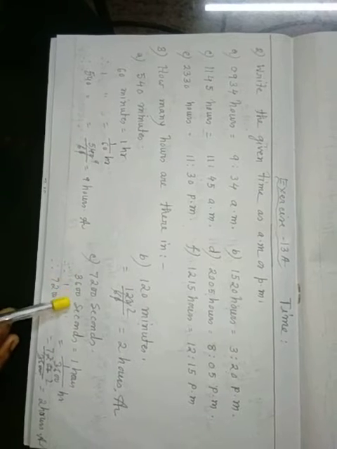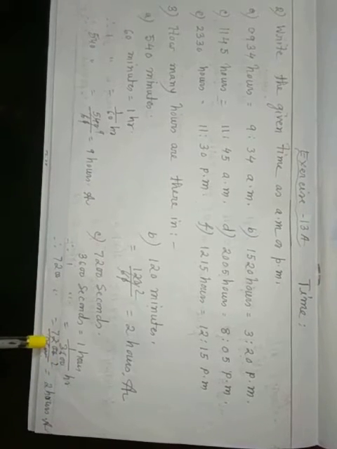7200 seconds equals how many hours? 3600 seconds equal 1 hour, so 1 second equals 1 by 3600 hours. 7200 by 3600, that is 2 hours. Okay.